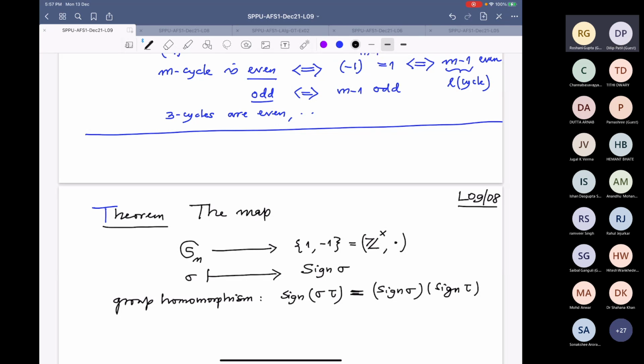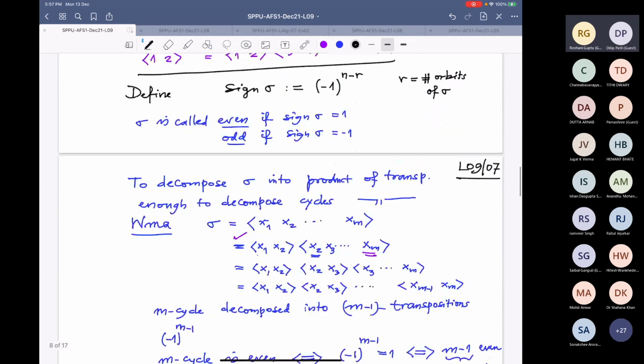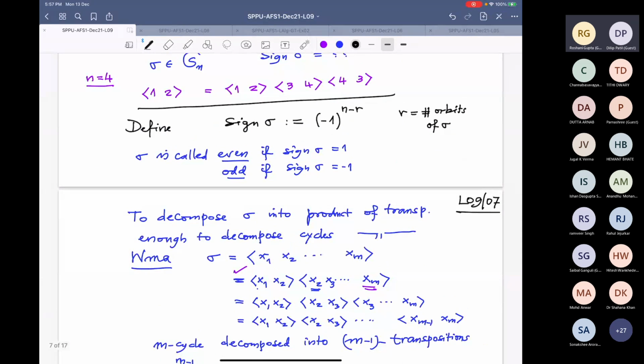And remember, this sign we have defined by using the orbits: n minus the number of orbits. Or you can also write a better formula, if you want to count the singleton orbits.